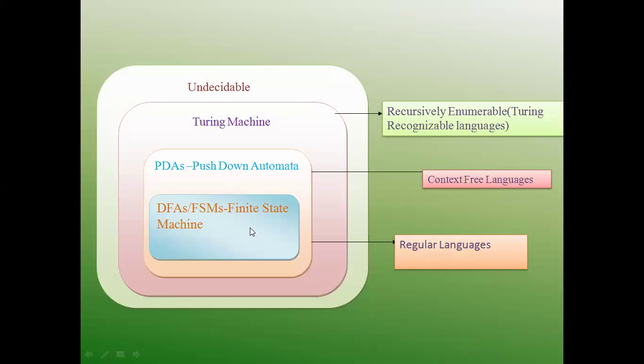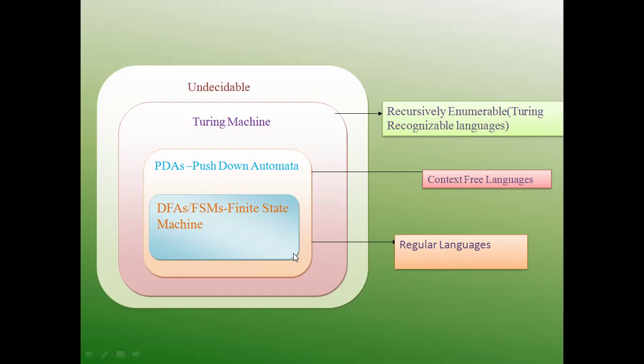First, you should know about the finite state machine. After the finite state machine comes the PDA, which is more powerful. Both the finite state machine and pushdown automata are less powerful than Turing machines. The finite state machine is for regular languages. Pushdown automata is for context-free languages. The Turing machine is for recursively enumerable, or Turing-recognizable, languages. Now let us see one by one.